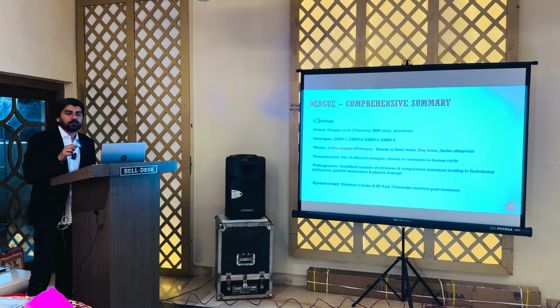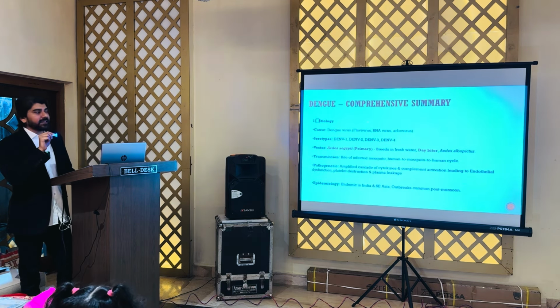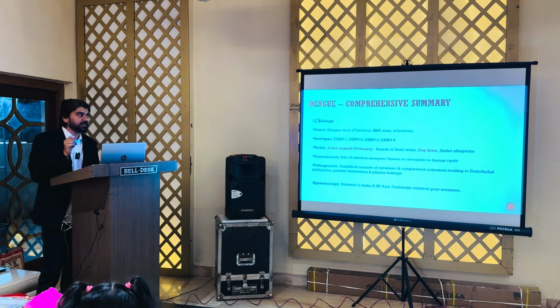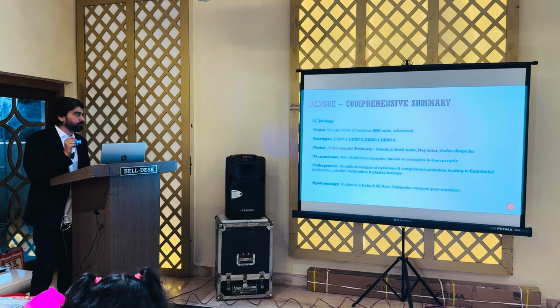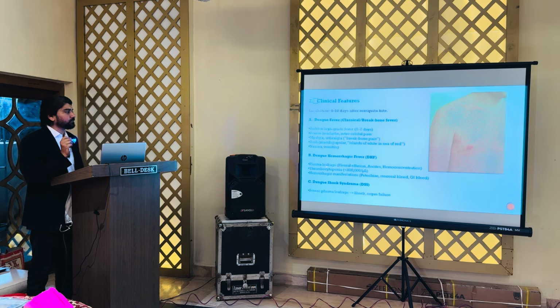So, coming to our last topic, dengue. The etiology, we all know, is dengue virus, a flavivirus, an RNA virus. Four serotypes are mainly responsible: 1, 2, 3 and 4. Now the vector is Aedes aegypti, that is the primary one, it breeds in fresh water, it is a day biter. Transmission is mainly from the bite of the infected mosquito.